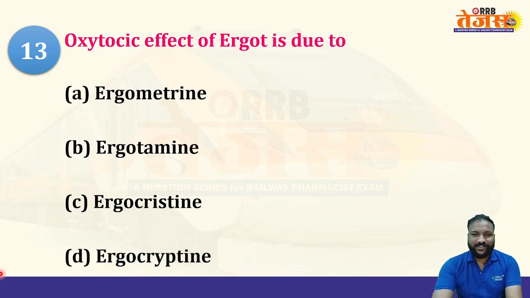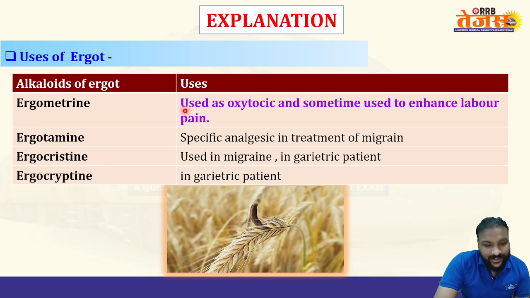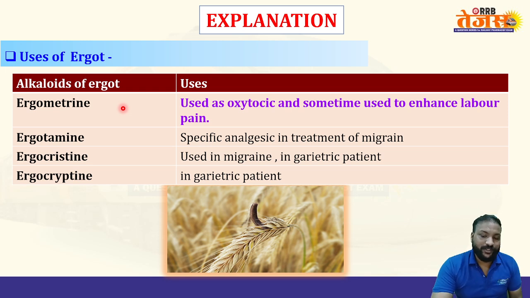Let us check the right answer. Option A is correct. Ergometrine is used as an oxytocic, and sometimes to enhance or increase labor pains.